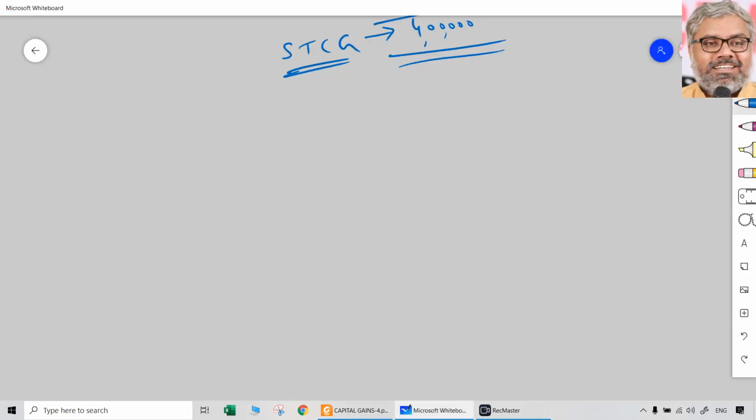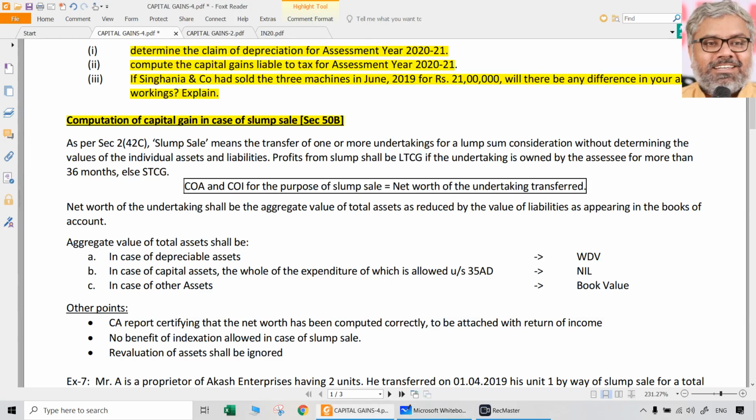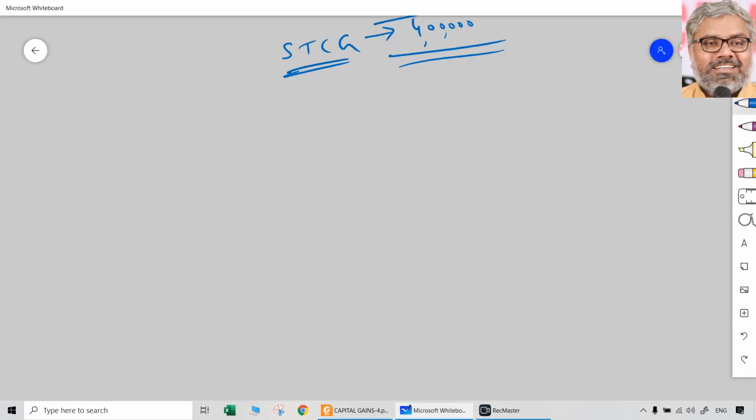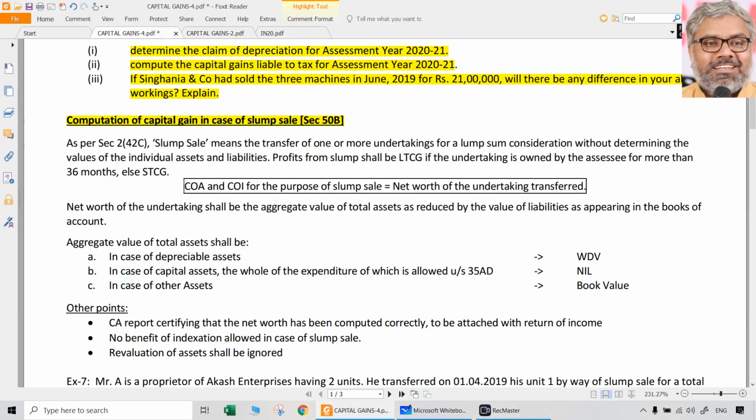Normally, whenever there is a sale of some asset, we know what is the full value of consideration of that asset, and at the same time we also know what was the cost of acquisition of that asset, and we take the deduction of these two things. Then we come to know what is capital gain or capital loss. But what if there is a batch of assets which is sold without knowing how much is the sale value or full value of consideration for each of the assets? That situation is called a slump sale.